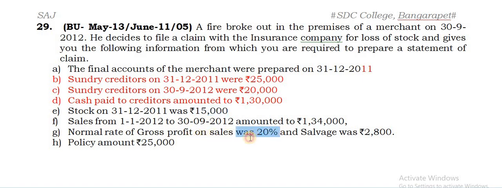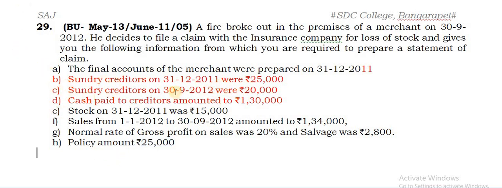So the GP ratio is given directly. So you need not go for the first step at all. And the salvage stock was given 2,800. Policy amount is given. Be careful. If the closing stock happens to be less than this policy amount, then you have to apply the average clause.